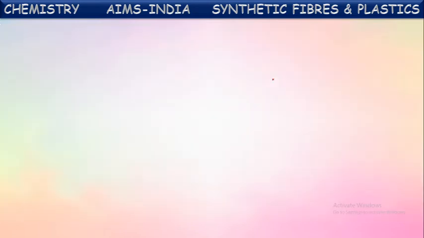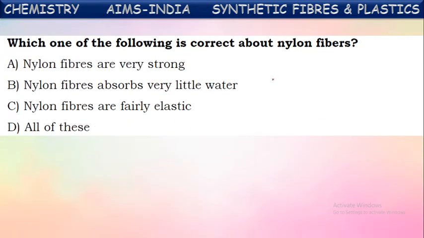Okay, next one. Which one of the following is correct about nylon fiber? We know nylon is one of the synthetic fibers. Now see what statements are given about nylon. Nylon fibers are very strong. Yes, isn't it? Nylon fibers are very strong fibers.